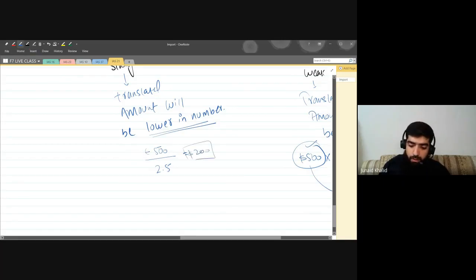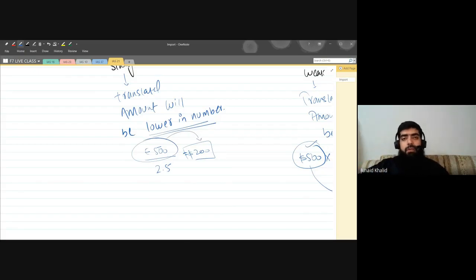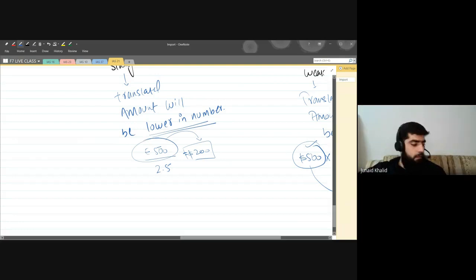Now what's going on? You purchased in 500 pounds, but now the translated amount is lower than the foreign currency. Why? Because always remember, if your currency is strong, you will be paying a lesser amount.